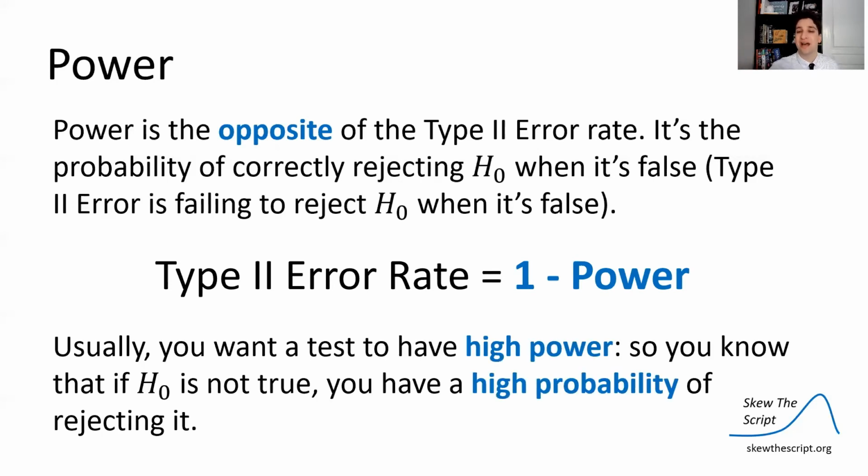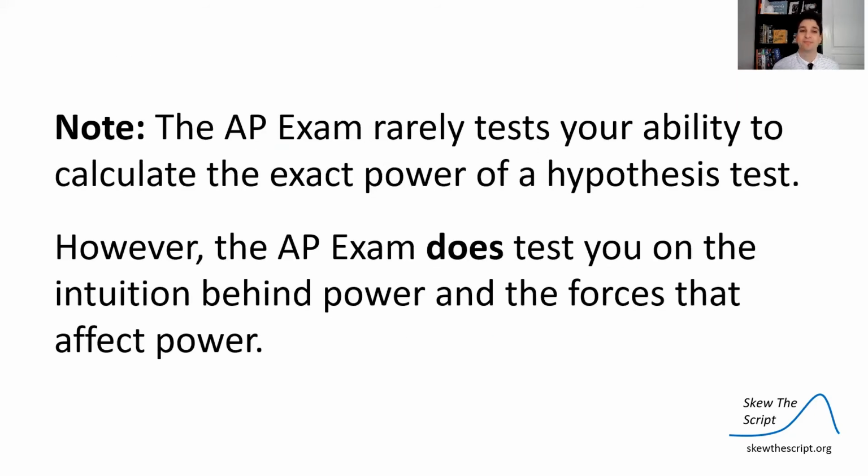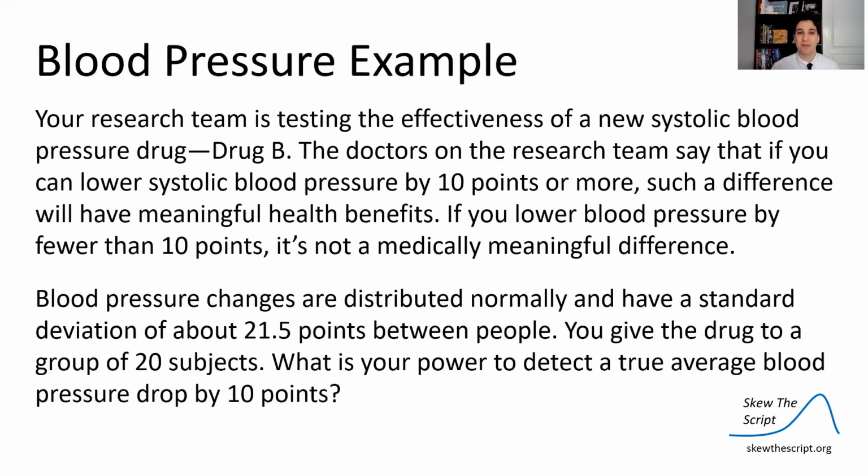Usually, you want a test to have a high power, so you know that if the null is actually not true, you have a good chance of correctly rejecting. You want a high chance of doing that. It's a high power. Now note, the AP exam doesn't really test your ability to do exact power calculations, but it does test your intuition about what power is and what it's affected by. So we're going to talk about that here.